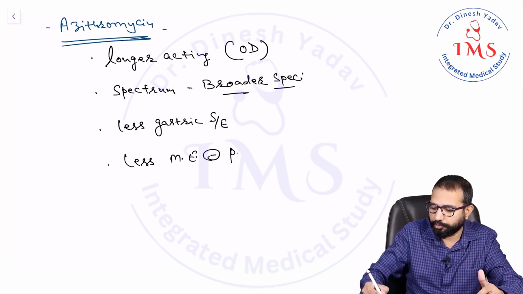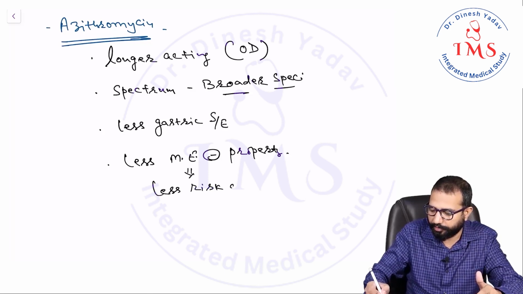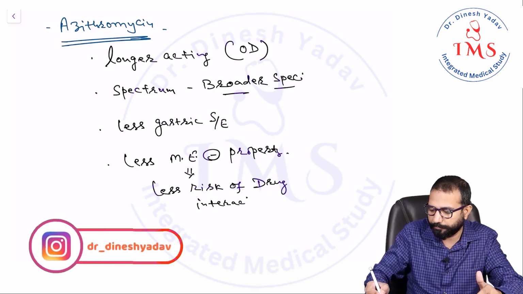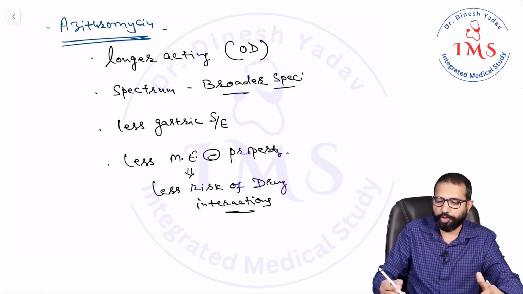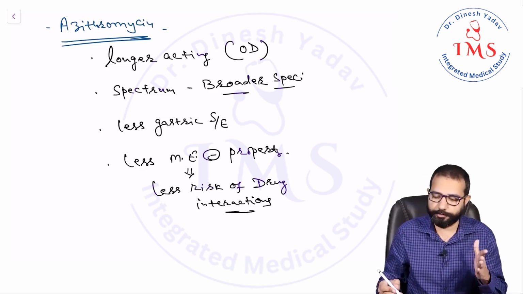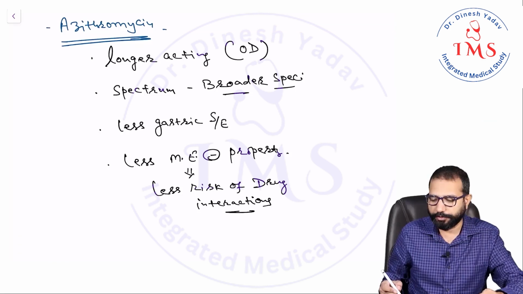So less microsomal enzyme inhibitor property, that's why it has less risk of drug interactions. That is also the advantage of azithromycin. So you can see overall azithromycin is a very good drug: longer acting, broader spectrum, less gastric side effect and less microsomal enzyme inhibitor property.